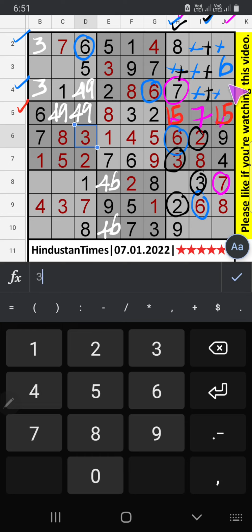Only 2 cells remaining, it will come any of the cells. 4th row we have 2, so 2 can't come in these cells, then 2 is confirmed here, then 3 is here. Since 3 is here, so 3 can't come in this cell, then 3 is confirmed here.